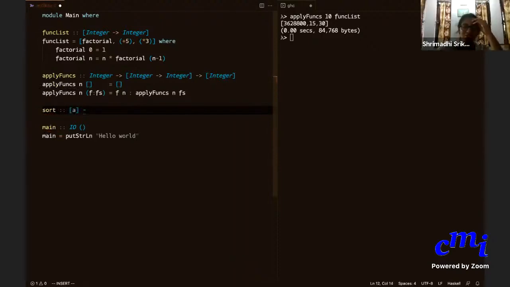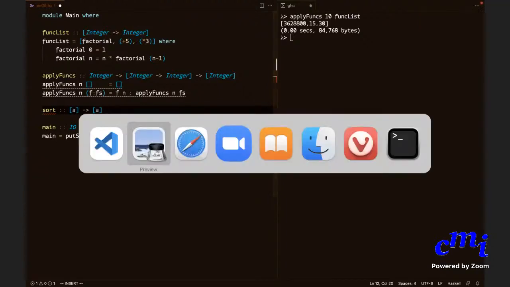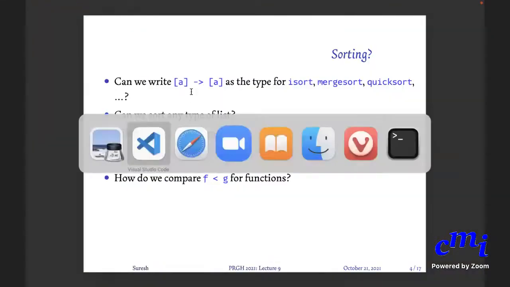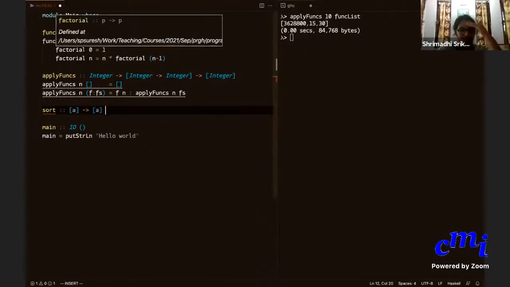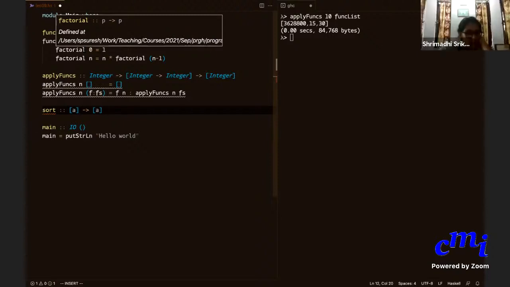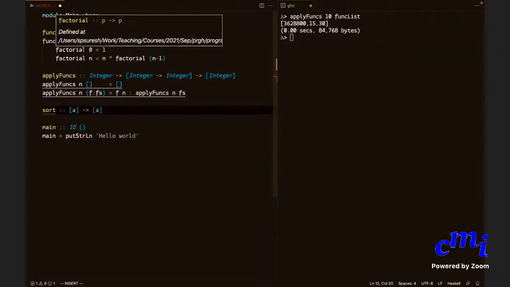Sir, sorry, why can't you sort the func list? Because you can compare like factorial plus 5 into 3. In the sense, if you write a number like. Right. But the point is, what is factorial -1 in my definition? Oh, right. Okay, fine. It doesn't terminate at all. And in general, if somebody gives you a function definition, you do not know whether it terminates on all inputs. So you can't depend on that for any of your built-in ordering. That is why. Okay. Yes, as somebody said, compare the functions pointwise.